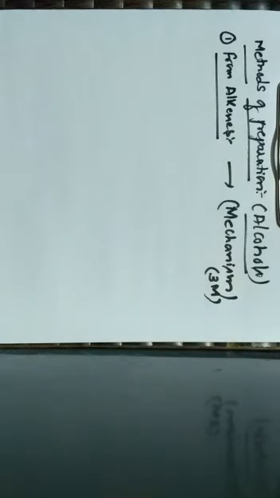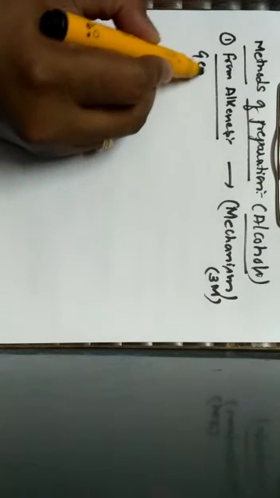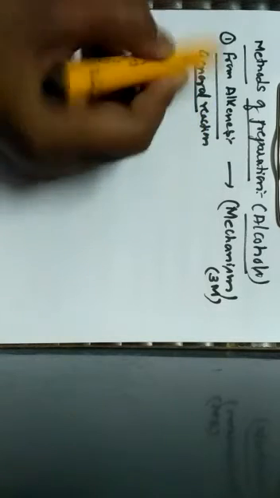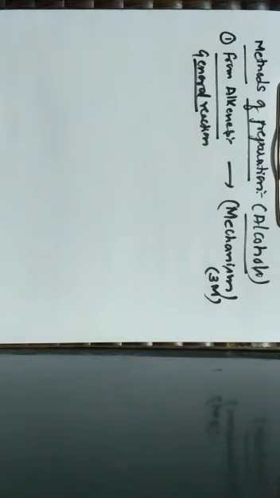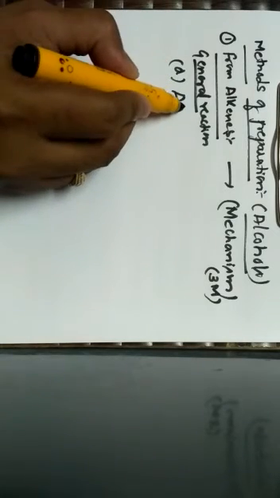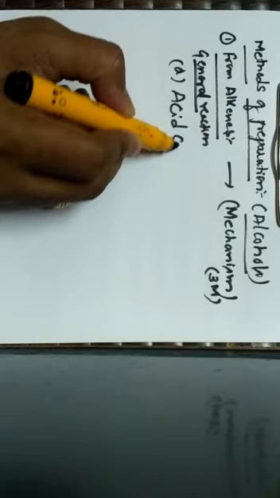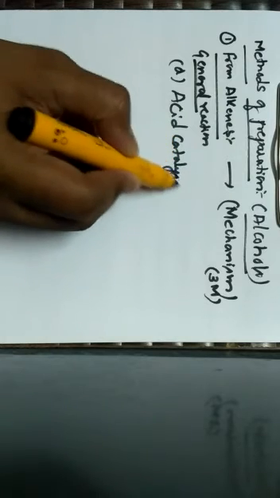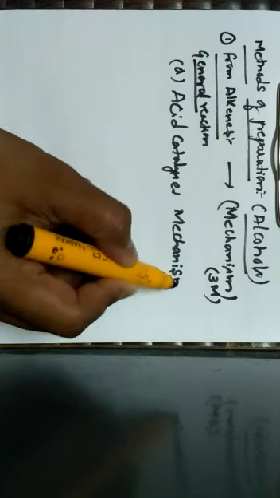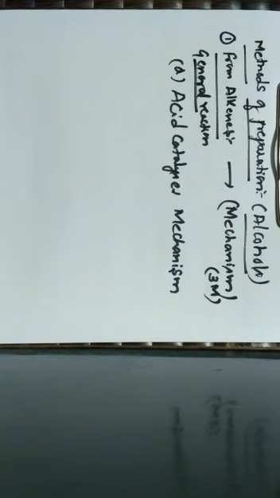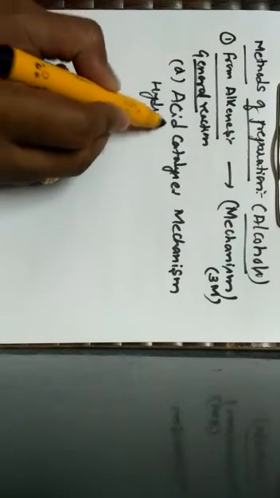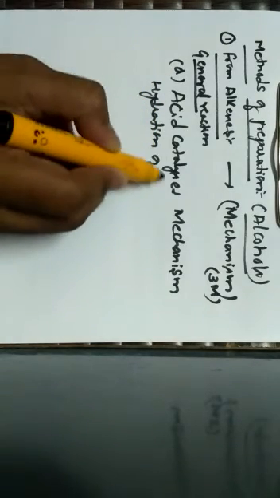First, let us discuss the general reaction. Preparation of alcohols from alkenes can also be asked as the acid catalyzed mechanism for hydration of alkenes.